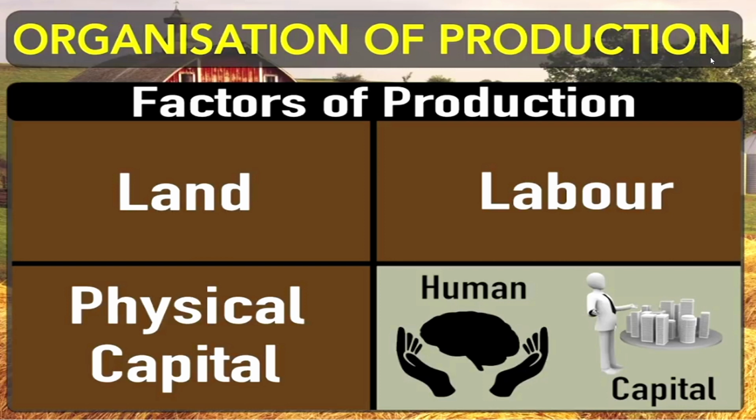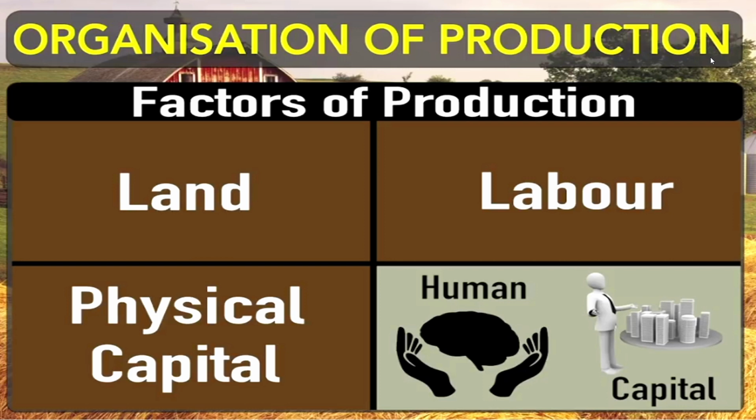Here we are talking about these kinds of people who must have these qualities. The people with these qualities, as we have discussed, are called human capital.